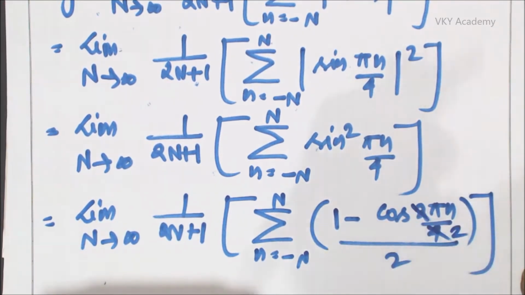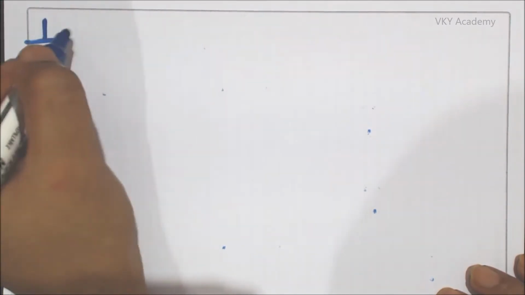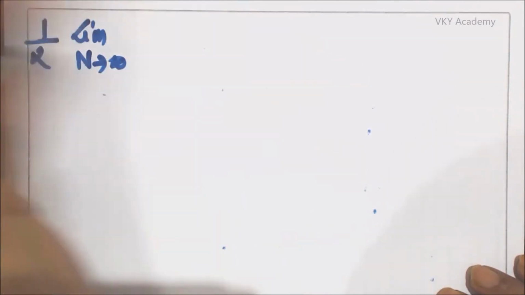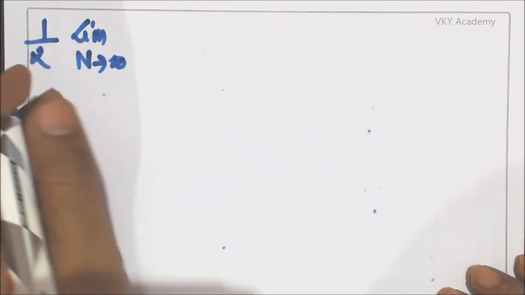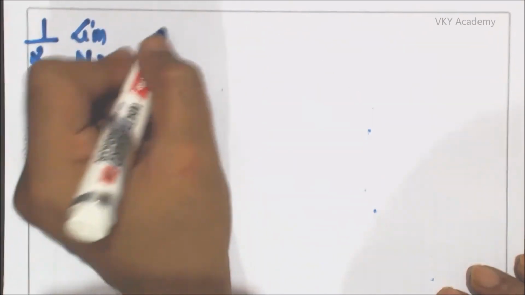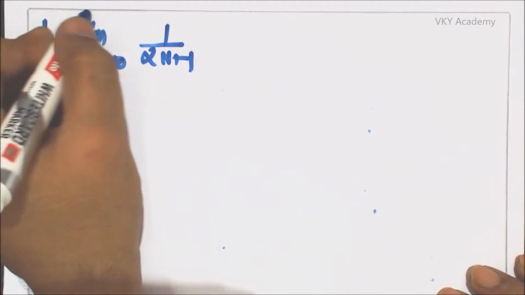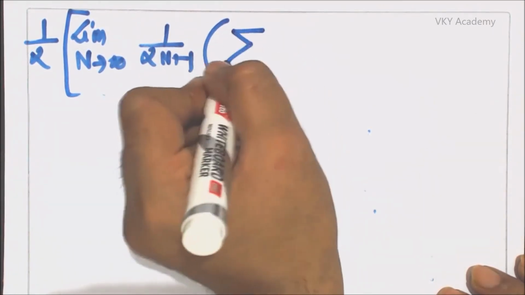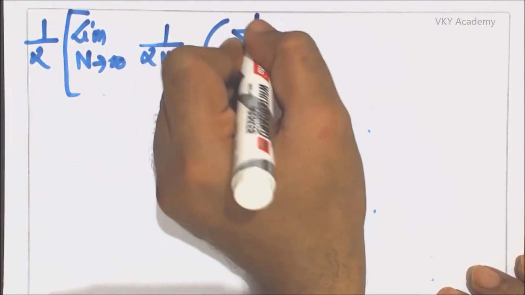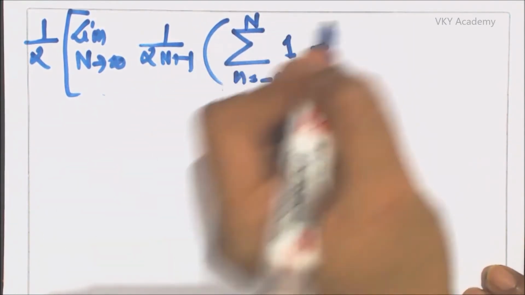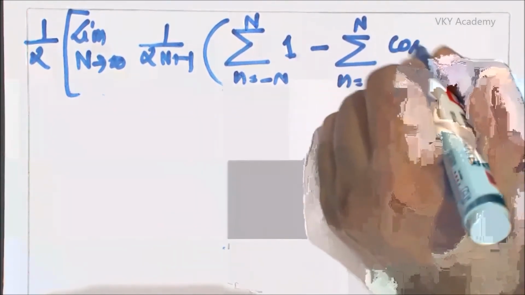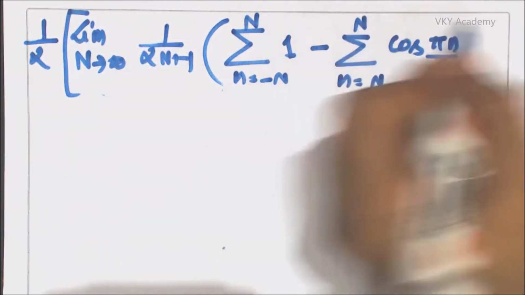So this can be written as 1 upon 2 limit capital N tends to infinity. I have taken 1 by 2 outside the limit, and it will be 1 upon 2N plus 1 summation n equal to minus N to N 1 minus summation n equal to minus N to N cos of pi n by 2.